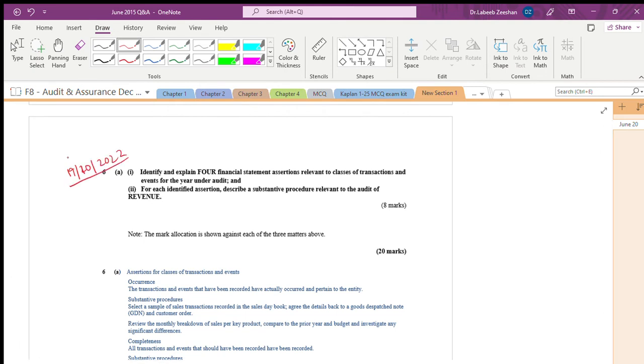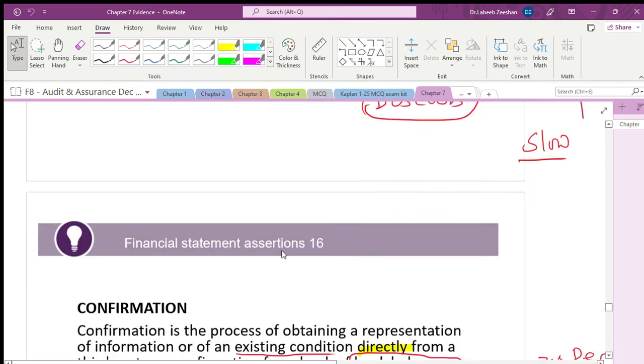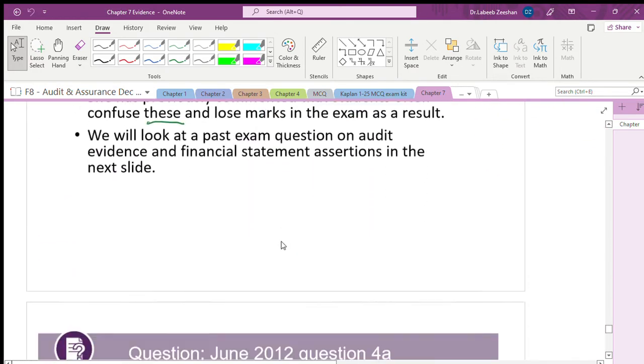Now, what are the 4 financial statement assertions? Which one we have covered, that one I am taking. What are the 4 financial statement assertions, and for each assertion, describe a substantive procedure. Now, what are the financial assertions? One minute, I will go to 7. I think we have done financial statement assertions in that one, 7 or 7A.